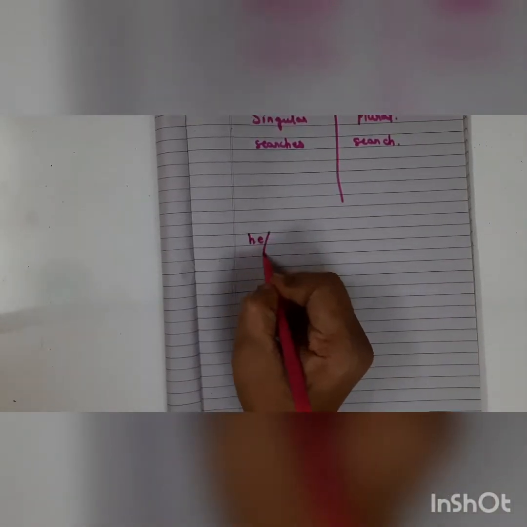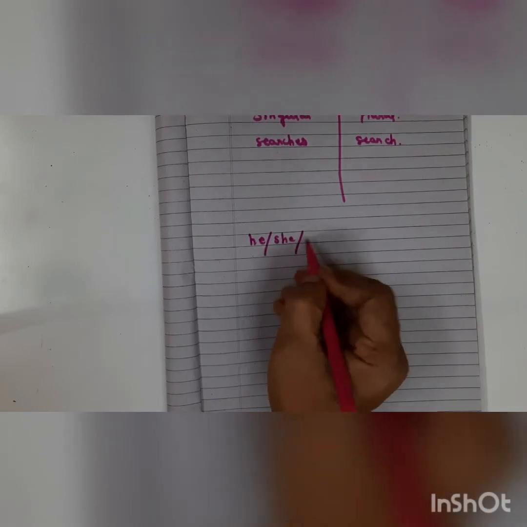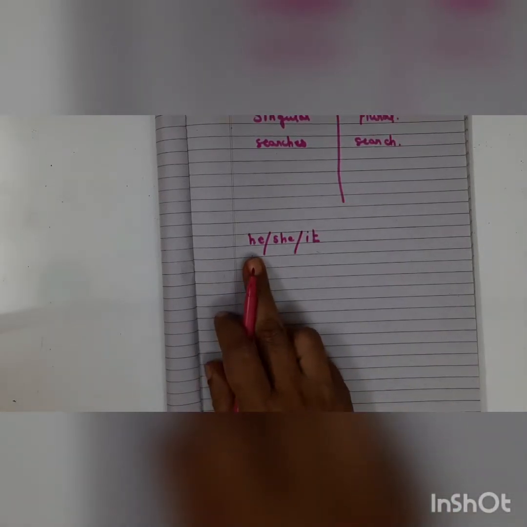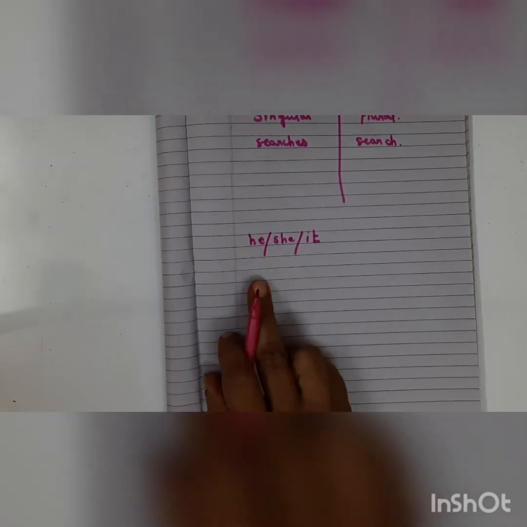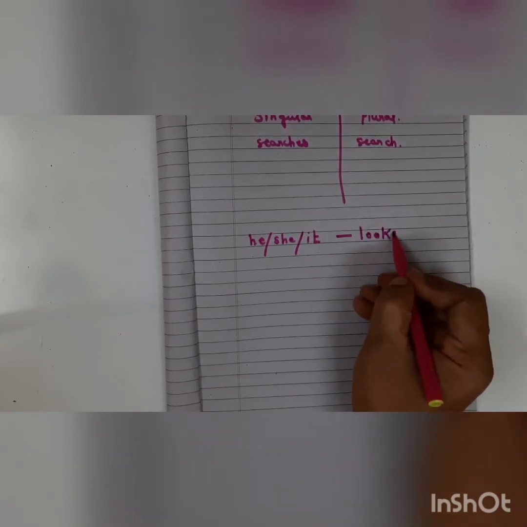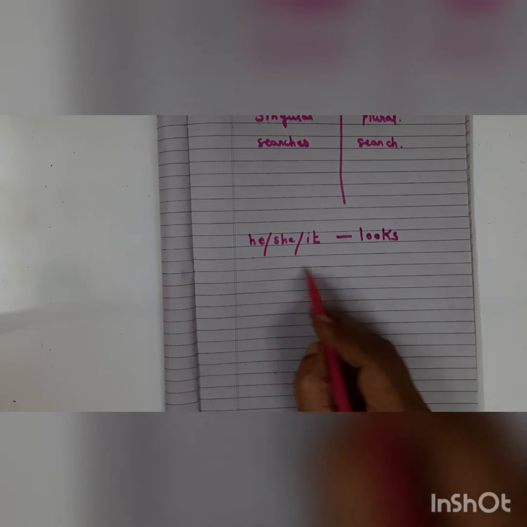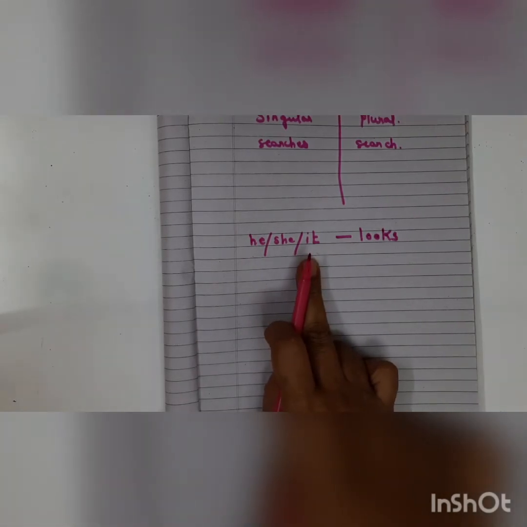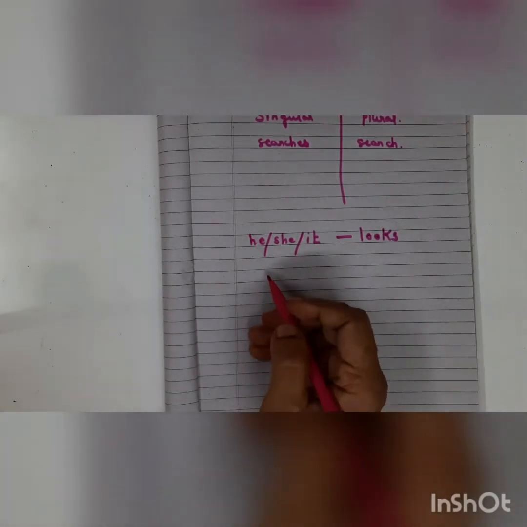Now children, take this: he, she or it. Now these are pronouns. Okay, this also has to agree with your verb. Let's take the verb look. He look. She look. It look. Does it sound right? So what will I say? He looks. She looks. It looks. Okay. Now children, see, this is singular.